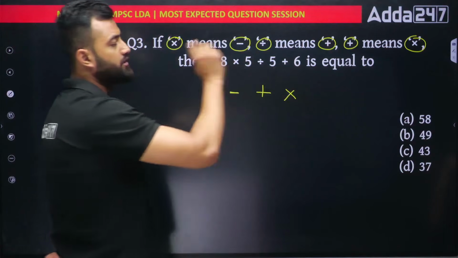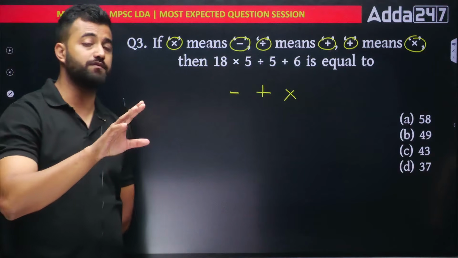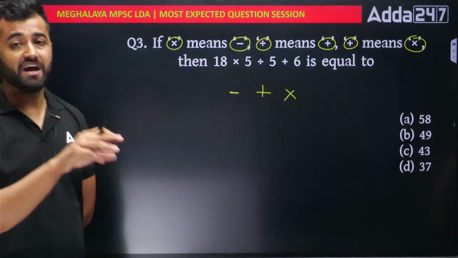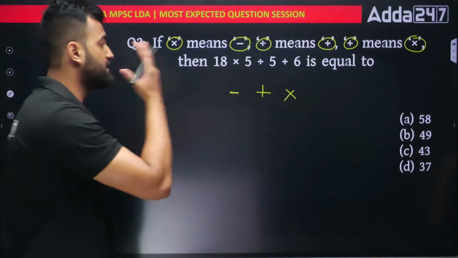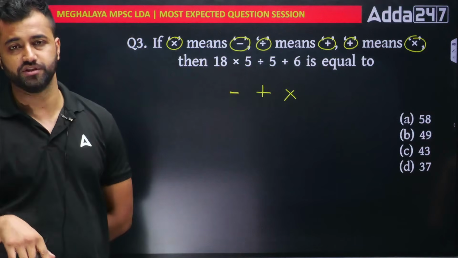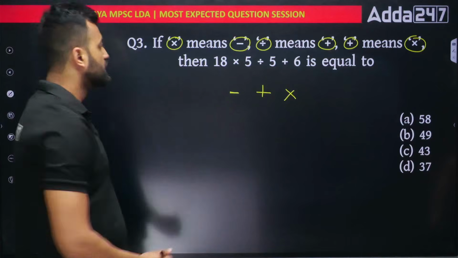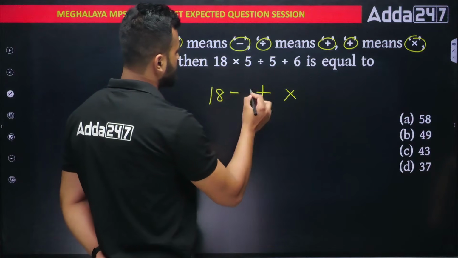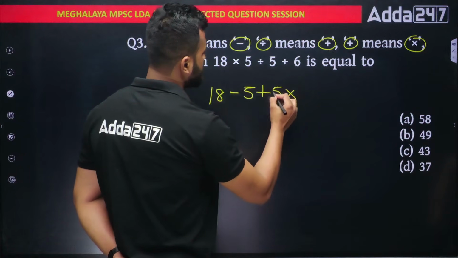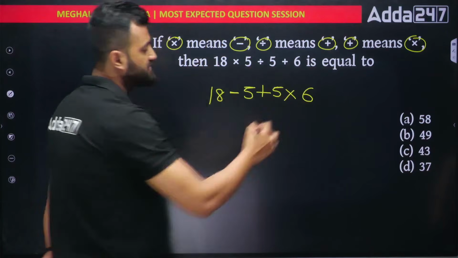And the numbers we are not interchanging, but sometimes they will also give you to interchange the number as well. 5 means 18, something like that. In that case, you'll have to put 5 and 18 interchanged. But out here, they have not given anything about numbers, so just put the number as it is. So in front, we have 18. Here we have 5. Here again, we have 5. And here we have 6. Just solve this and you'll get the answer.